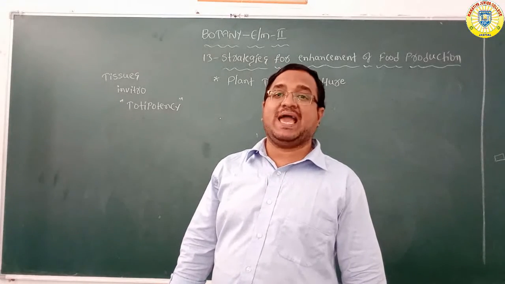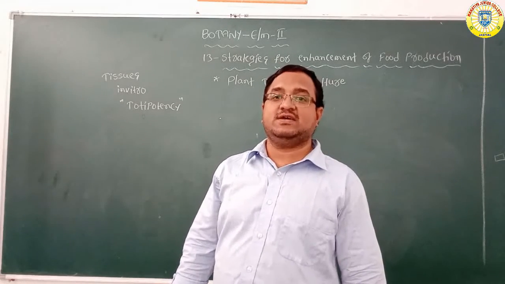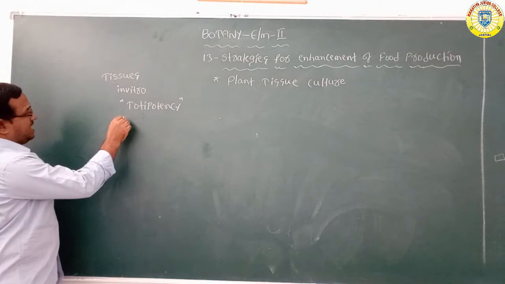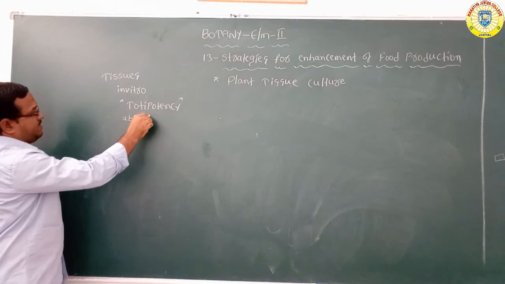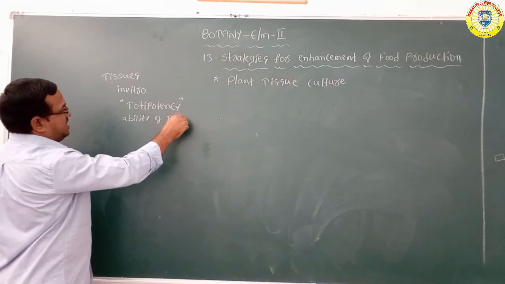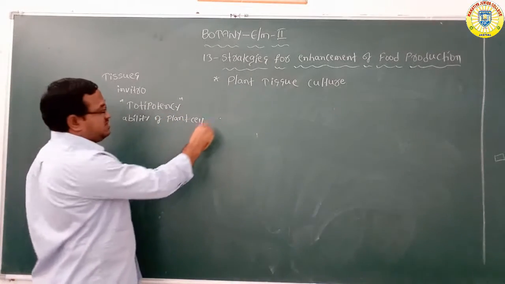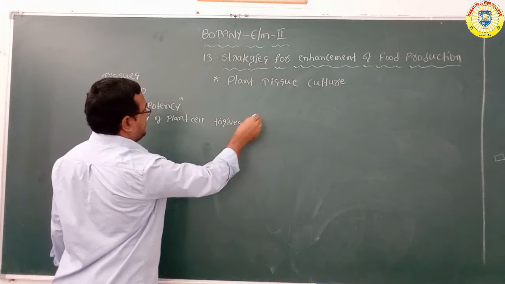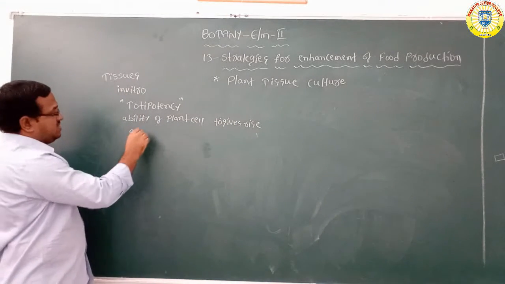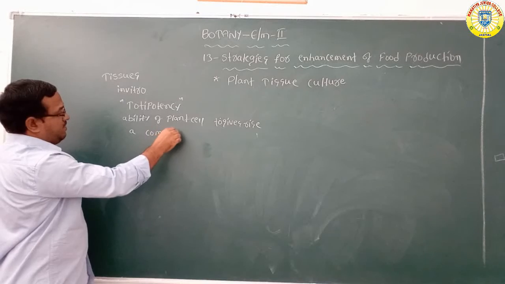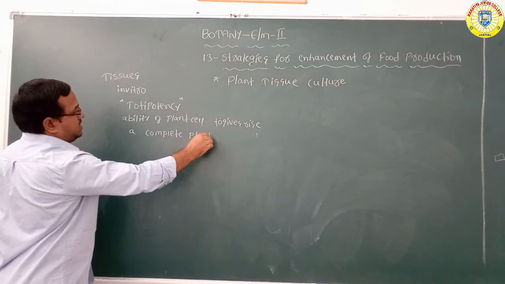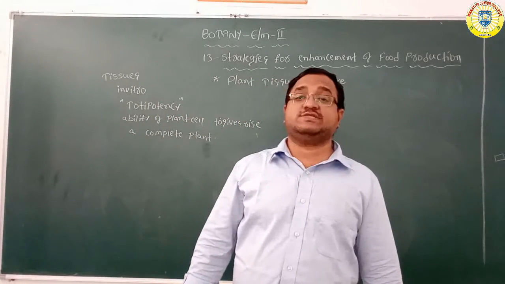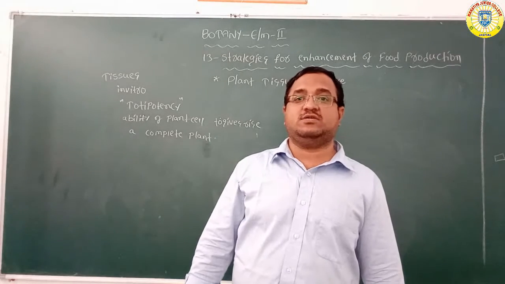Totipotency means the ability of a plant cell to give rise to a whole, complete plant is called totipotency.